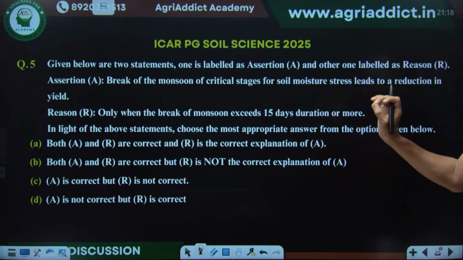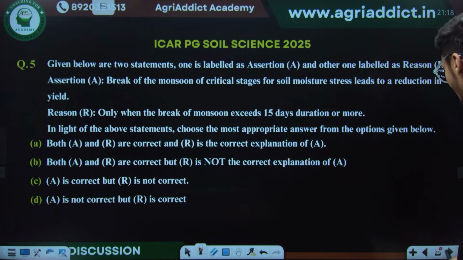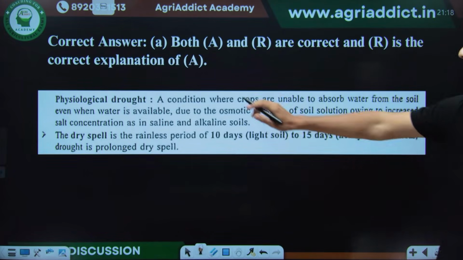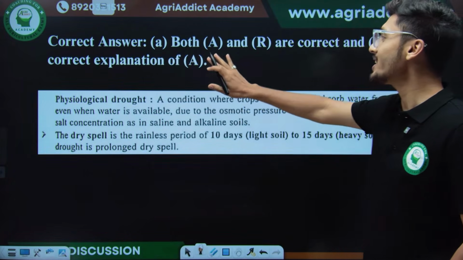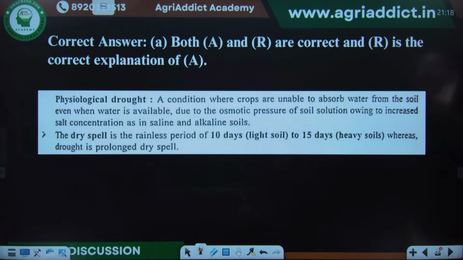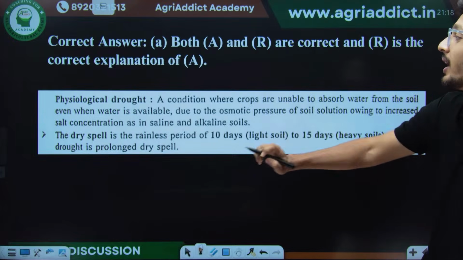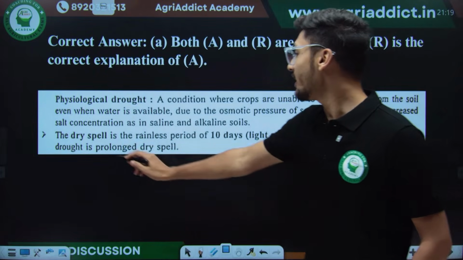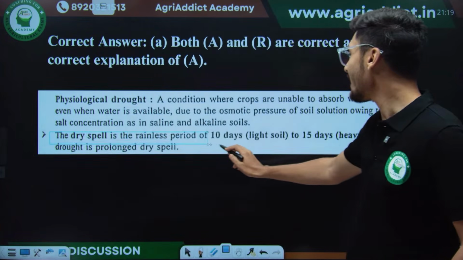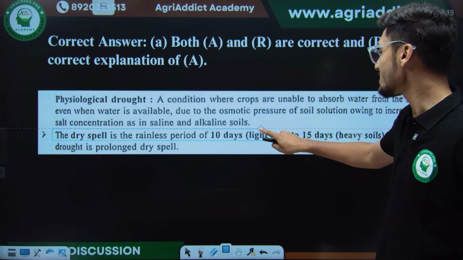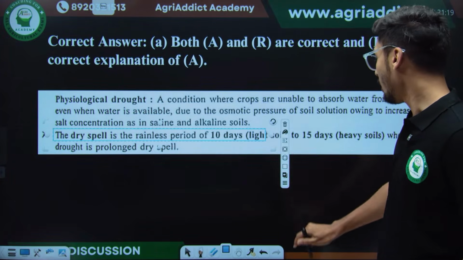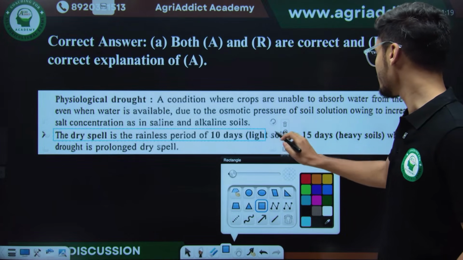So now let's find whether the assertion and reason are linked to each other. The answer for this was given by NTA as both assertion and reason are correct, and the reason is the correct explanation for the first. So now let's understand why. The dry spell. Here, see, it is mentioned that the dry spell is a rainless period of 10 days or at most 15 days.